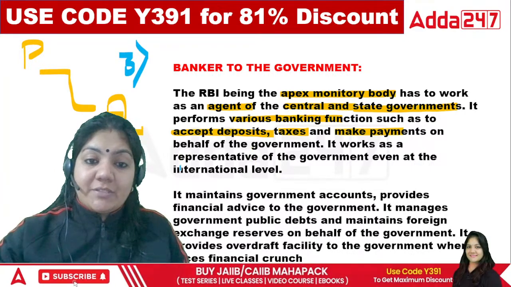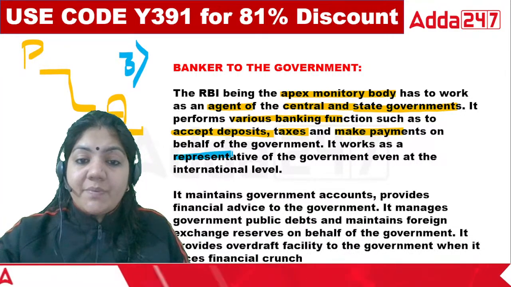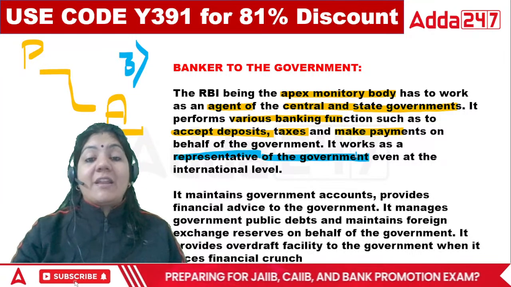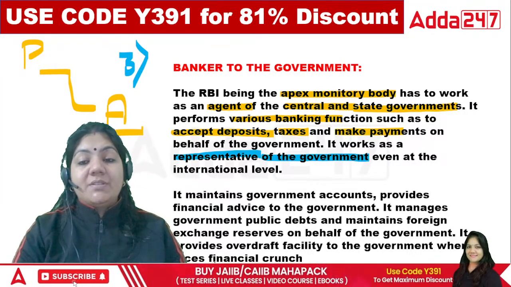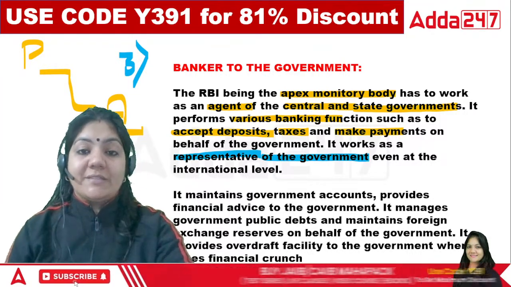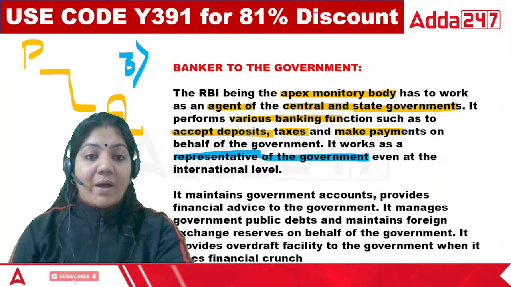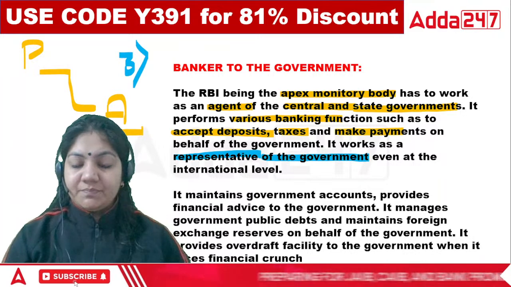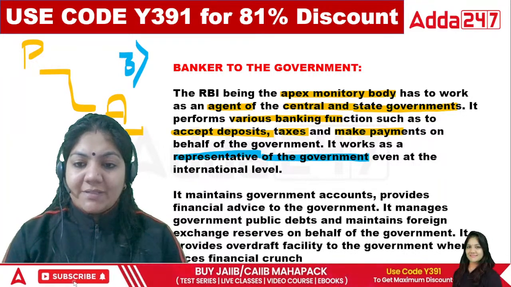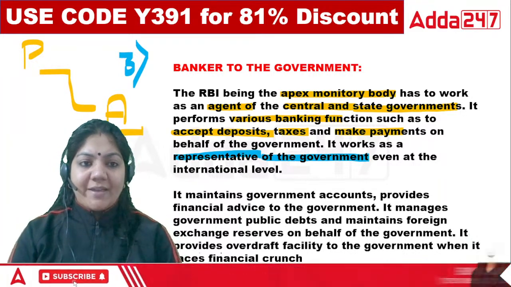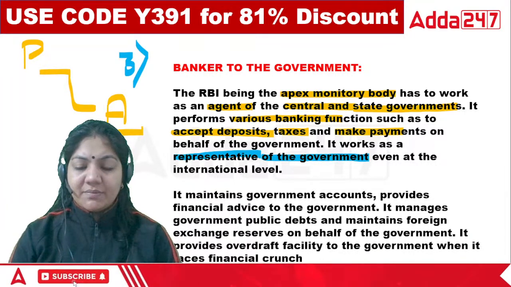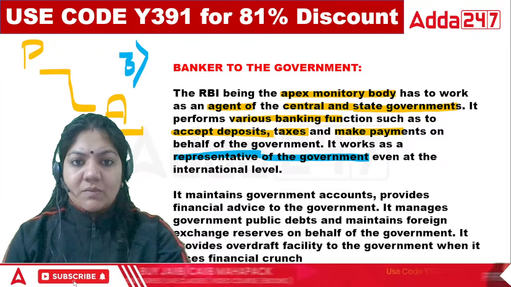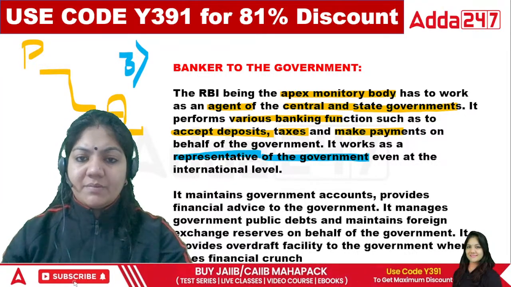This is a very important line. What does it show? Representative of the government, even at the international level. So this is important from the examination point of view, that is why it is called the banker to the government. That's it. Is that clear, class? Why is it called the banker to the government? Okay, so banker to the government because of this reason.